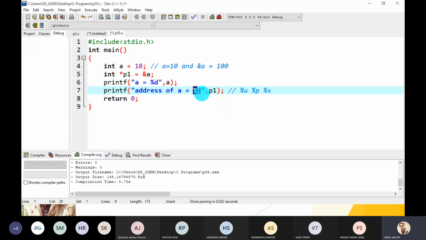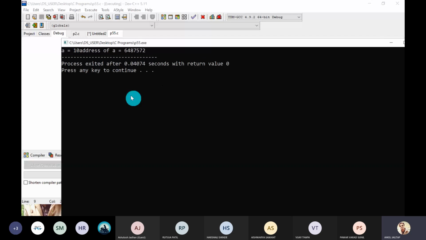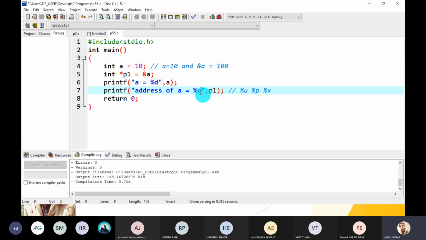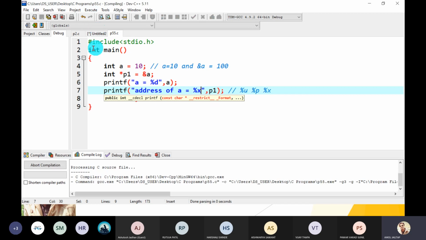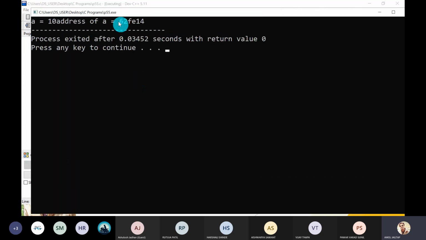First, print the value in %U format, which means unsigned. Just compile and run and check the value. It is in the format of unsigned decimal. If you want to print it in hexadecimal, use %X, compile and run. This is the hexadecimal format value, FE.